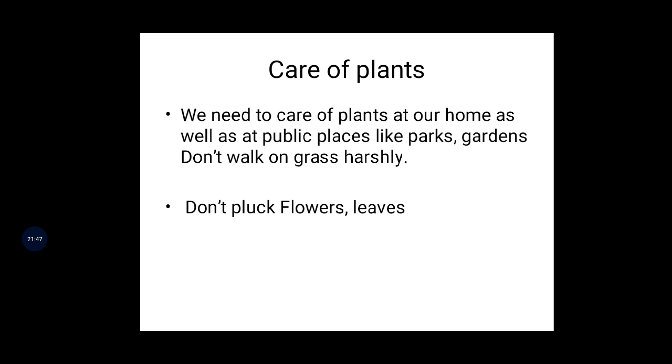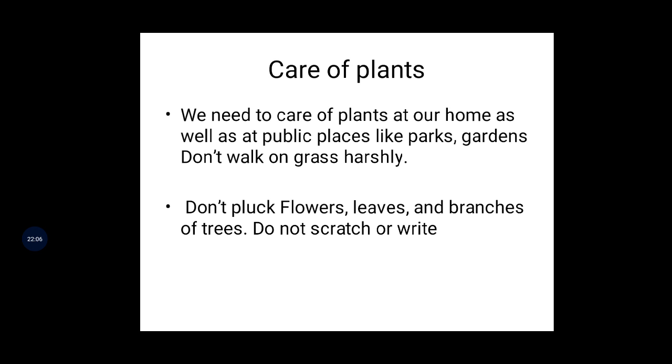Some people pluck the flowers directly from the plant. It is not good, okay? Leaves and branches of a tree, we can care for plants first of all. Do not scratch or write on trees. Okay?